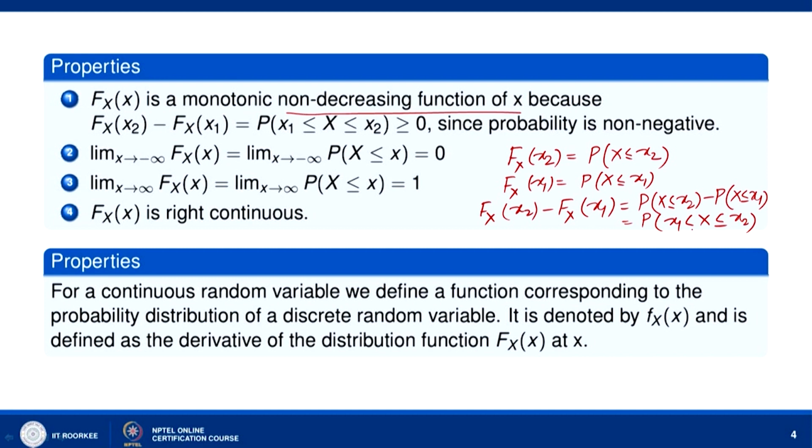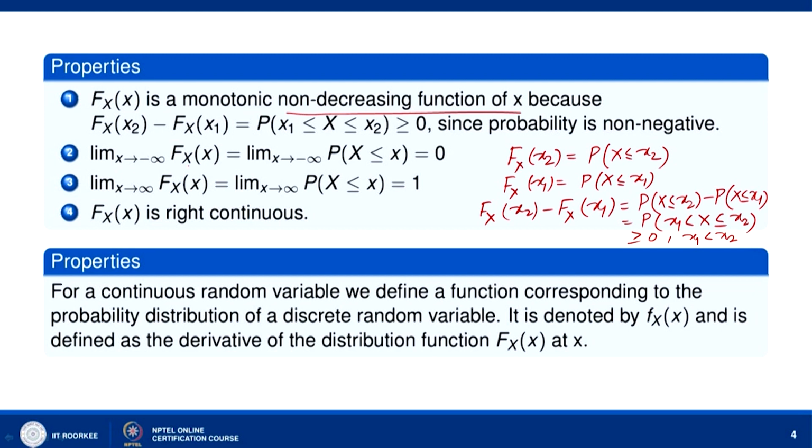Since probability is a non-negative function, this is greater than or equal to 0. Here we are assuming that x1 is less than x2. So, when x1 is less than x2, F_X(x2) minus F_X(x1) is greater than or equal to 0, that is, F_X(x1) is less than or equal to F_X(x2). So, F_X(x) is a monotonically non-decreasing function of x.